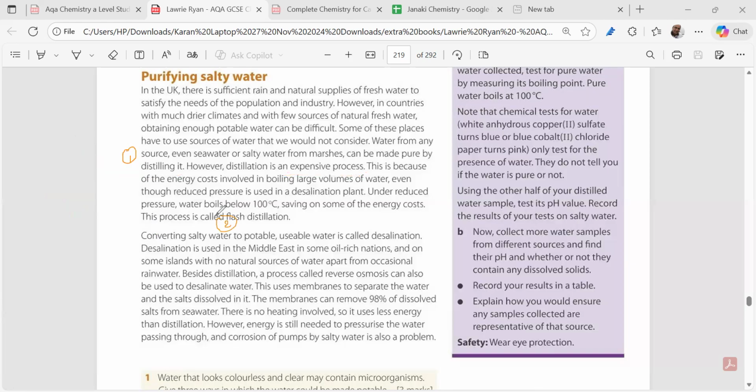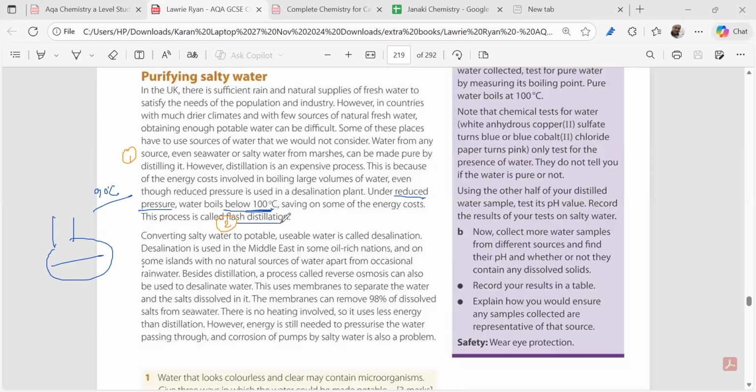Flash distillation. This will be coming in the exam. What is flash distillation? Flash distillation is a process by which we are boiling water under reduced pressure. This is very important. We take a device where we somehow reduce the pressure of the water. When we reduce the pressure, water will be boiling below 100 degrees centigrade, around 90 degrees centigrade. See, it helps us to save huge energy costs, right?